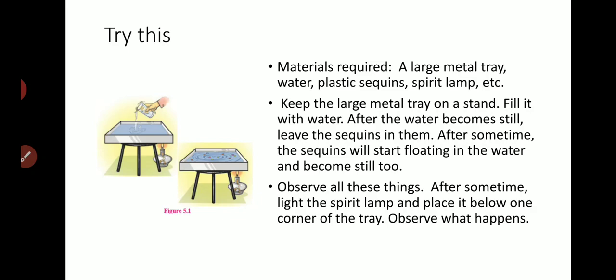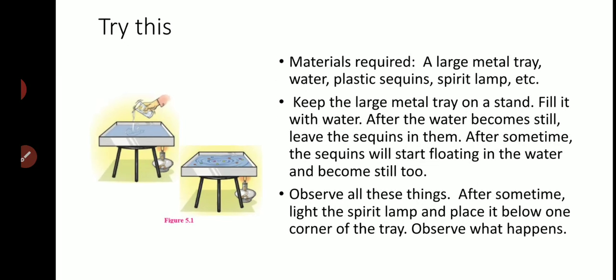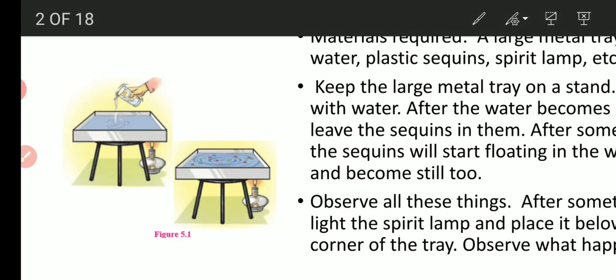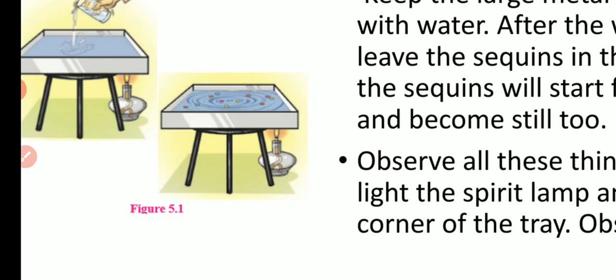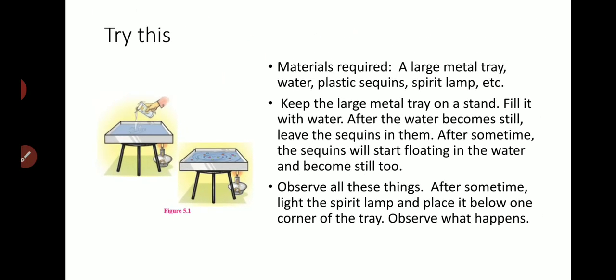The materials required are a large metal tray, as shown in the picture, water, plastic sequins, and a spirit lamp. Sequins are small shining discs shown in the picture. All these materials are required for this activity.